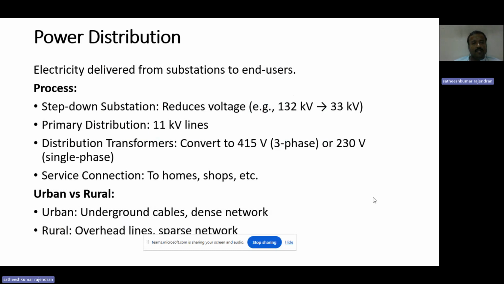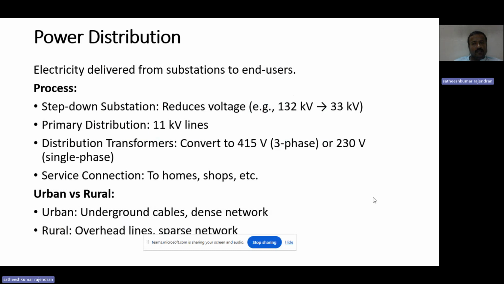Next, in this slide, we are going to discuss power distribution. How are we distributing the electricity from the substation to the consumers? We discussed the process in the structure of power system slide. We have the step-down substation, where we reduce that 132 kilovolt to 33 kilovolt.